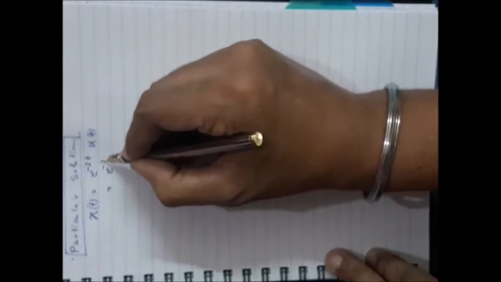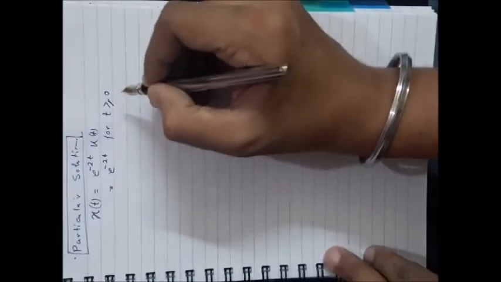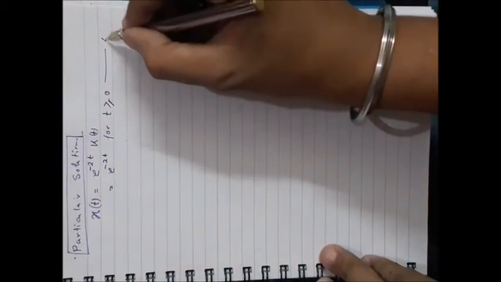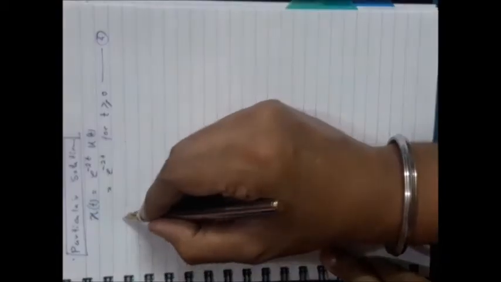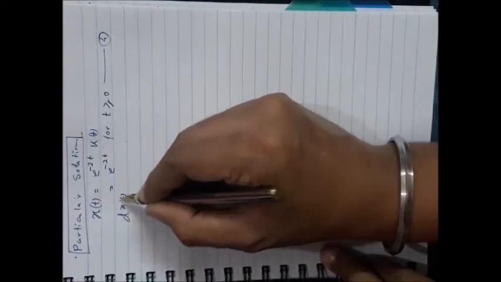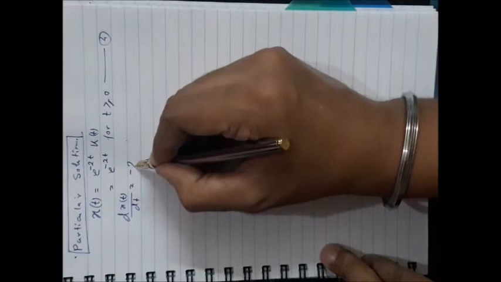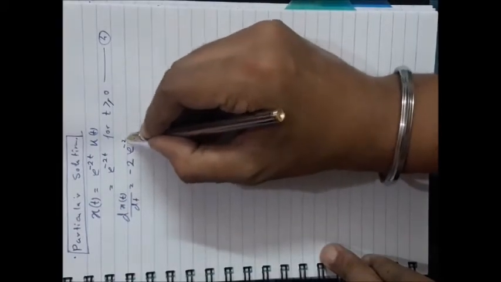What does it mean? It is nothing but e^(-2t) for t greater than or equal to 0, and for all other cases it is 0. Okay, so it is equation number 4, and from that you can easily find dx(t)/dt. Just differentiate it, and it will come as -2 e^(-2t).